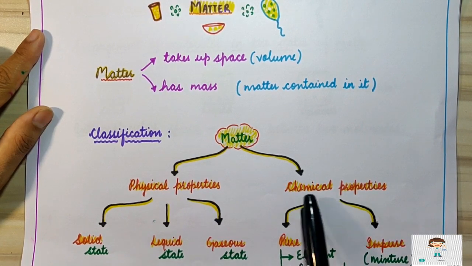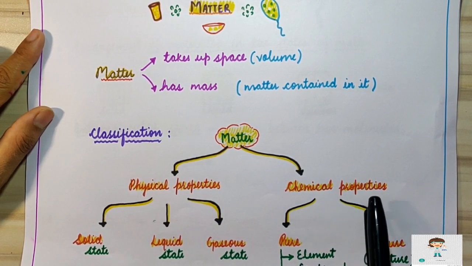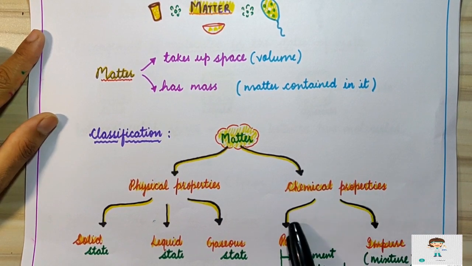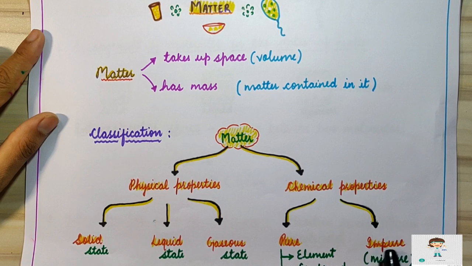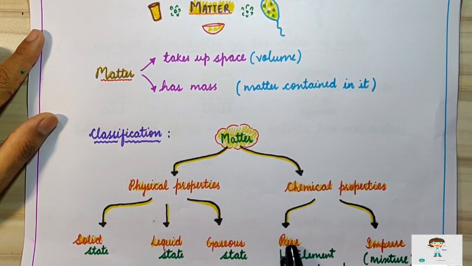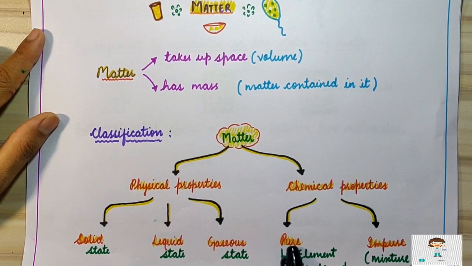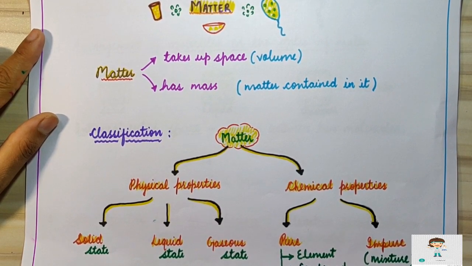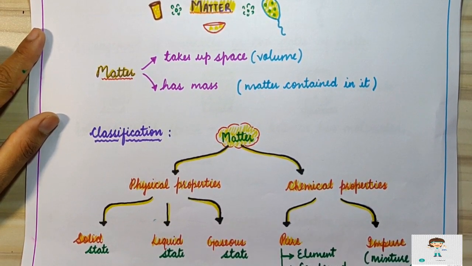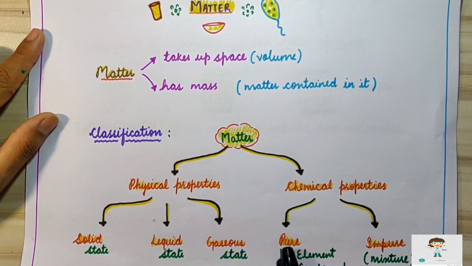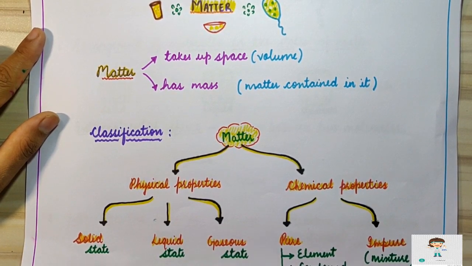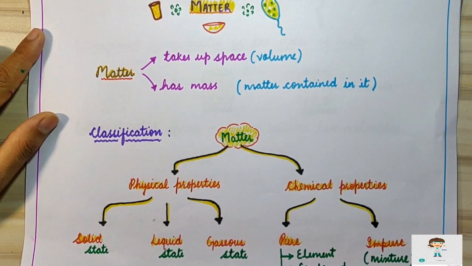Now, if we come to the chemical properties, on the basis of chemical properties, matter can be classified into two types. First one is known as pure substance and second is known as impure substance. What do you mean by pure substance? It is a type of substance which is made up of only one kind of matter. For example, if it has atoms, then it will have all the same type of atoms. And if it has molecules, then it will have all the same type of molecules.